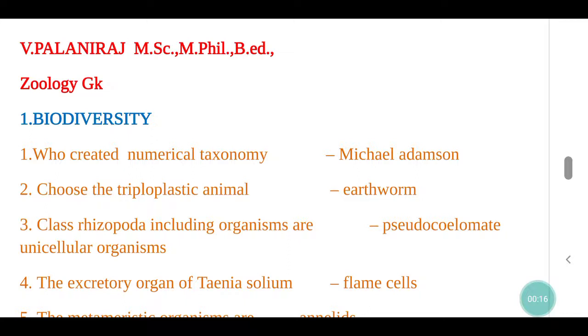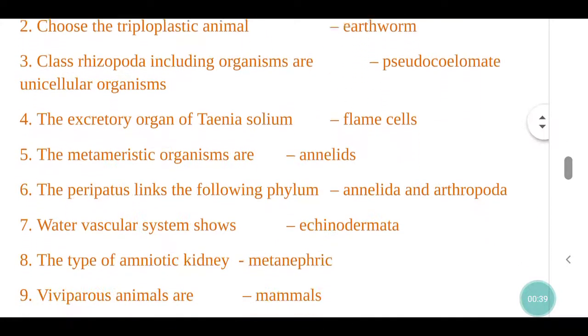Who created numerical taxonomy? Michael Adamson. Choose the triploblastic animal. Earthworm. Class Rhizopoda includes which organisms? Unicellular organisms. Pseudocoelomate. The excretory organs of Taenia solium, flame cells.